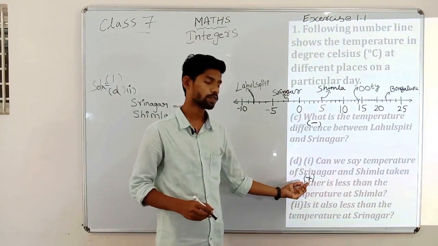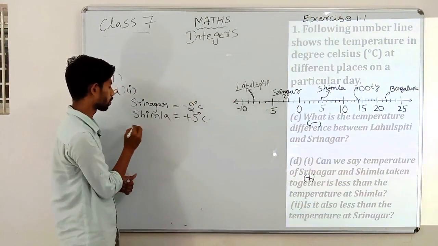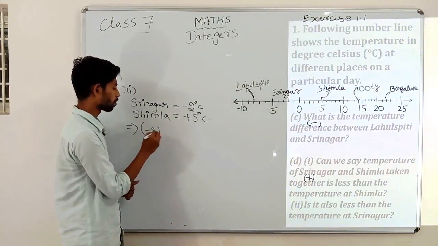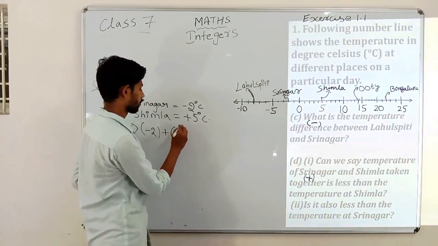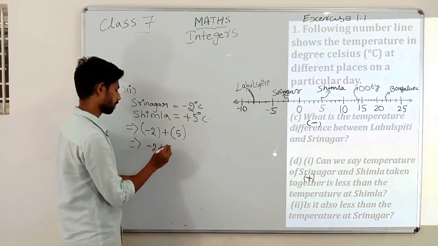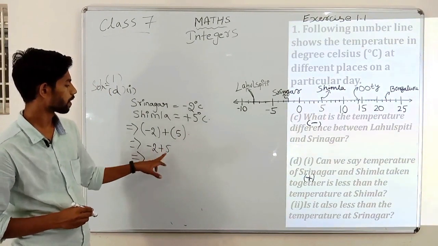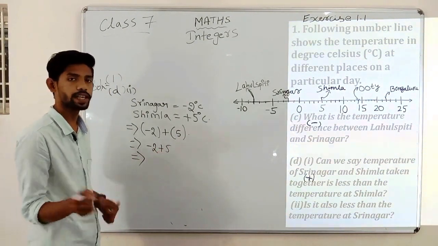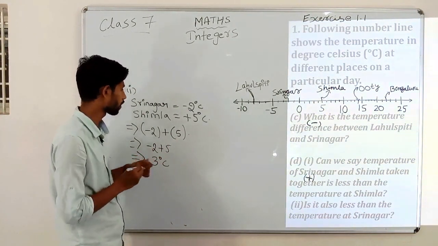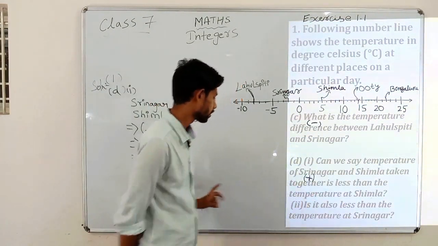So what we have to do? We have to add. Shimla and Srinagar are taken together, taken together means we have to add both. If we add means plus, right? -2 plus 5. And then, what is -2 plus 5? In 5 we are removing 2, means we are getting only 3. So this 3 degrees Celsius we are getting if we combine both Srinagar and Shimla's temperature.